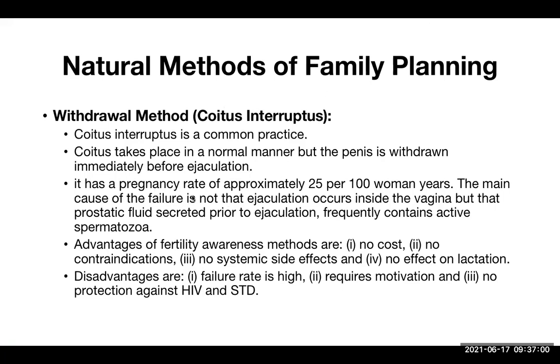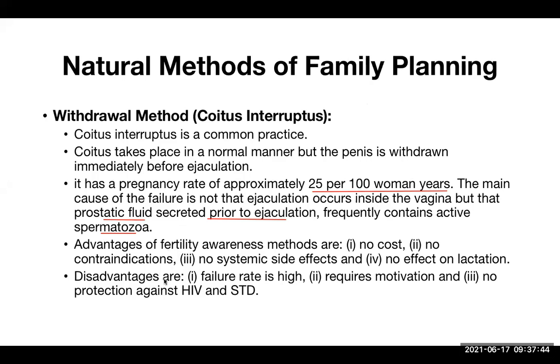It has a pregnancy rate of approximately 25 per 100 woman years. So this is not reliable at all. The main cause of the failure is not that ejaculation occurs inside the vagina, but that the prostatic fluid secreted prior to ejaculation may have some active sperms. Before the real ejaculation, some slippery fluid comes, made of prostatic fluid, and that may already have active sperms. So that may lead to fertilization.